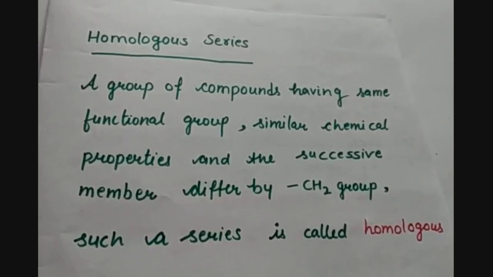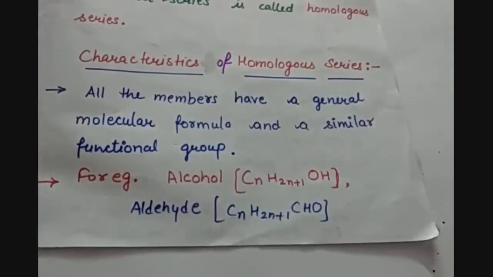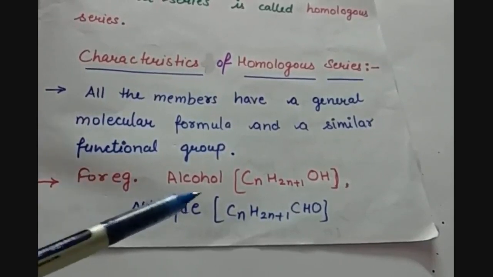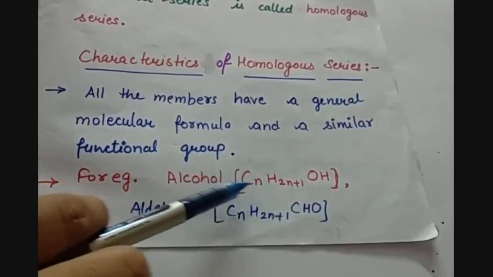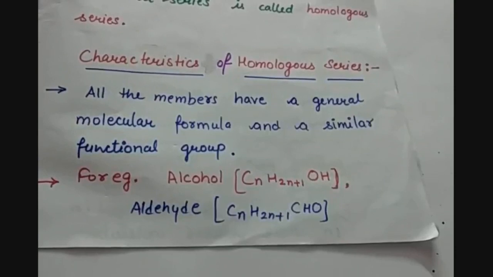So let us see some of the characteristics of homologous series. The first characteristic of a homologous series is all the members have a general molecular formula and a similar functional group. For example, if a compound is having alcohol group attached in this, then the general formula for all the molecules which will be having OH group attached with it is CnH2n+1 OH.